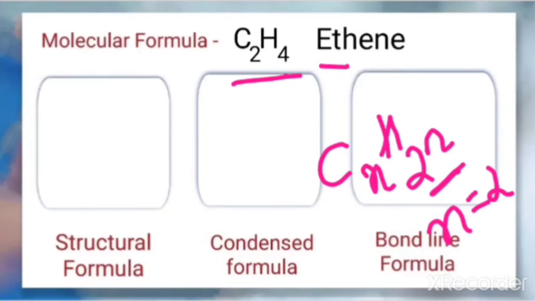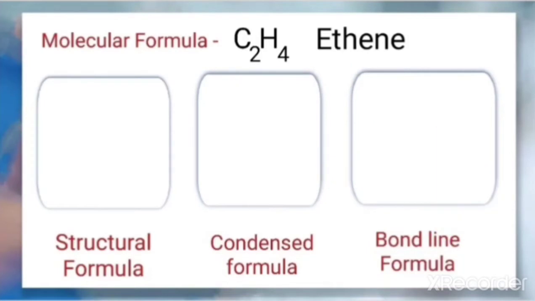Now how do we write the structural formula for ethene? We will keep a double bond between the two carbons because alkenes have a carbon-carbon double bond.